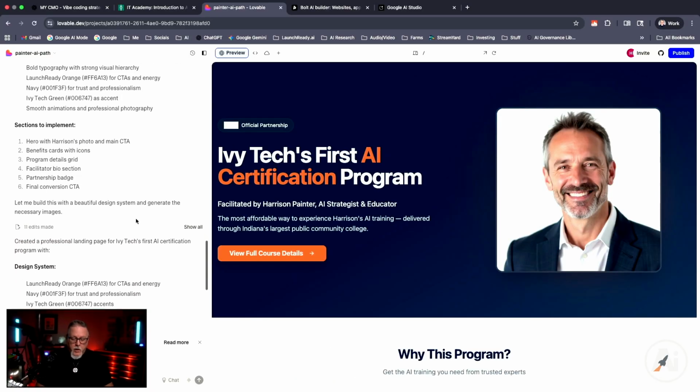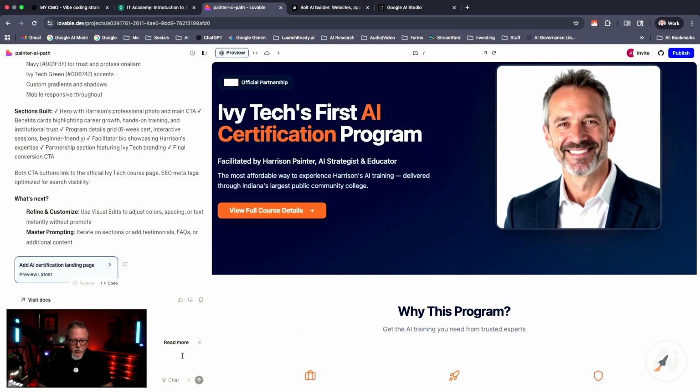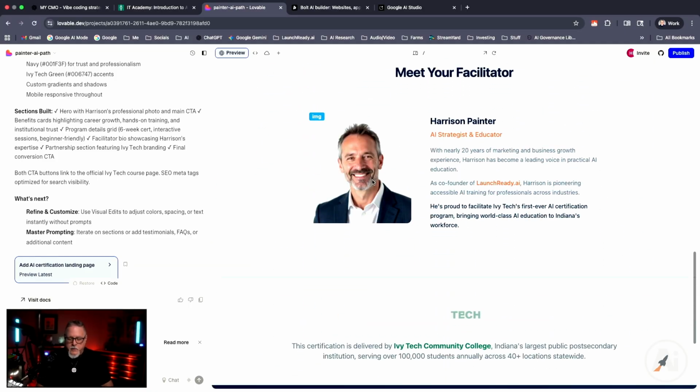Now, I want to also talk about making some tweaks to this, because it's just not that hard to do inside of here. So what we're going to do is we're just going to tell Lovable here. If you look in this bottom left, I know it's kind of hard to see with the setup that I have right now. Oh, you can't see it because I'm the video. But right underneath where I'm sitting, there's something called Edit that you can click. And then you can basically go anywhere on here to make a change or make an edit. So I'm going to want to change this image right here.